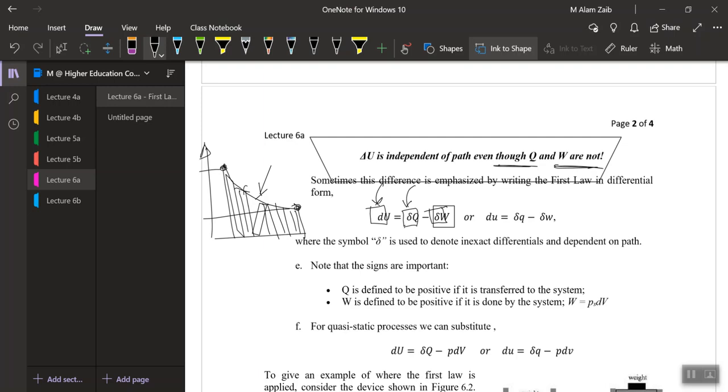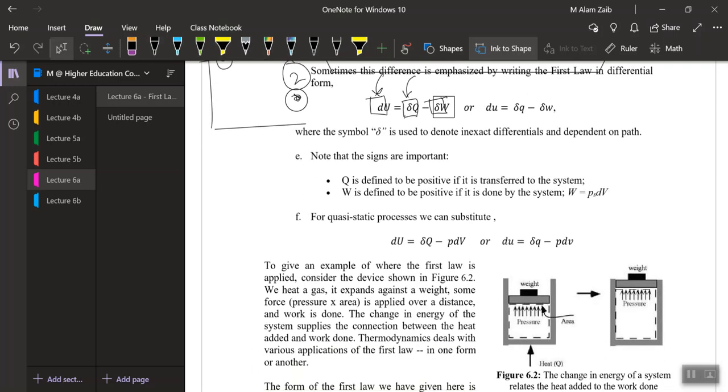While for a state property, you do not need to define the path itself. You only need to define the condition at state 1 and the condition at state 2, and then you just find the difference between 1 and 2, and you get the internal energy or the state property change. So that means the state function is the exact differential, while the path function is the inexact differential.